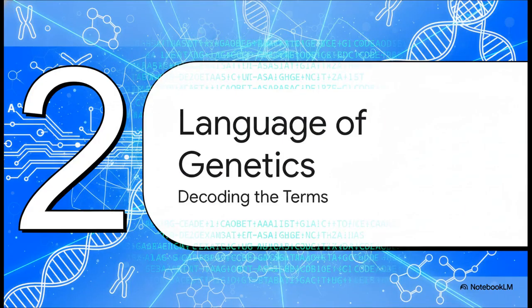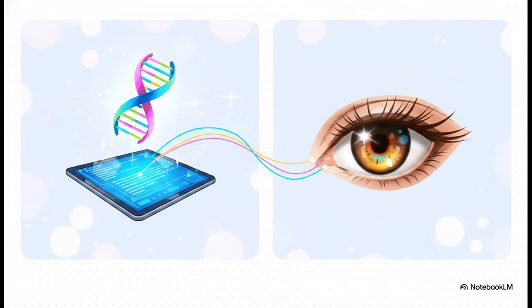Moving right along to Section 2, the language of genetics. The most foundational concept we need to get down here is the difference between genotype and phenotype. Genotype is the invisible genetic code. It's the exact combination of genes an organism carries deep in its DNA. Phenotype, on the other hand, is the expressed physical characteristic, what we can actually observe, like your eye color or how tall you are. Basically, the genotype dictates the phenotype. But here's the kicker. 2 organisms that look exactly the same phenotypically might actually be hiding completely different genotypes.